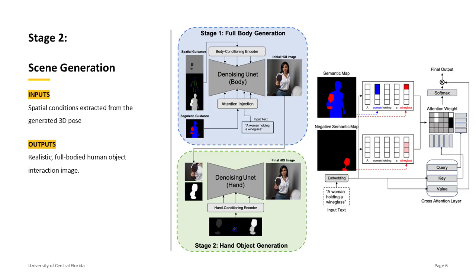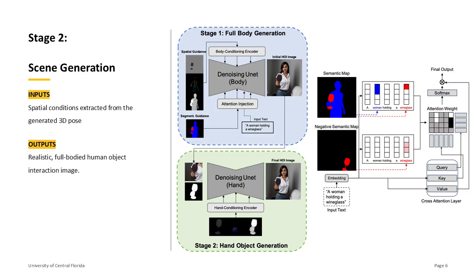In addition, we introduce a training-free attention injection mechanism, which modifies the cross-attention maps during image generation by incorporating the segmentation masks from the human and object, encouraging the diffusion model to focus on the respective areas and reducing interaction inconsistencies. After refining the hand region for enhanced perception, the scene generation stage produces a coherent, high-quality interaction image with fine-grained hand-object realism.